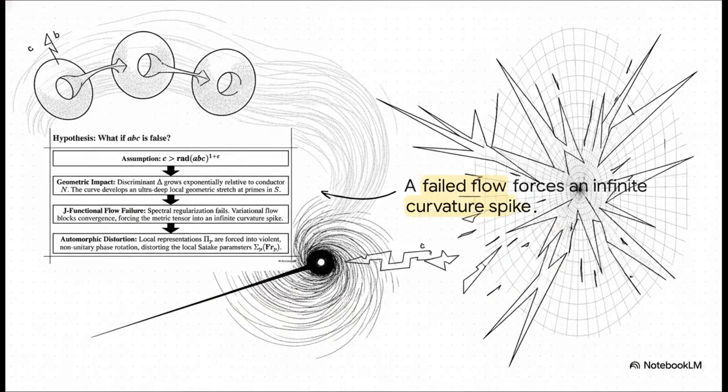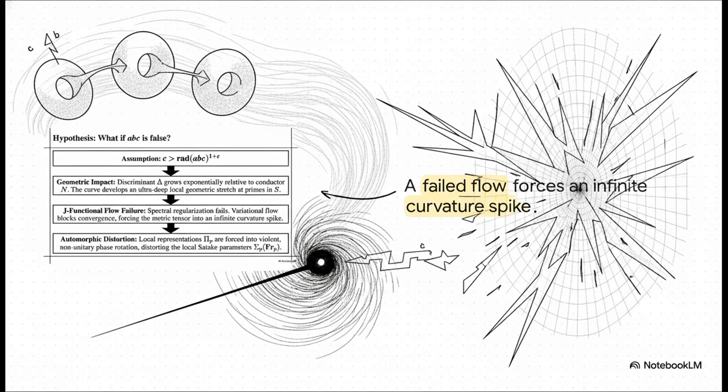Now, here's where things get, honestly, a bit mysterious and definitely a bit urgent. What happens if we assume the ABC conjecture is just false? Let's hypothesize a counterexample for a second. If we find a sequence of trios where C actually breaks the bounds, the discriminant of our Frey curve grows exponentially relative to its conductor. Geometrically, this means our curve develops this ultra-deep, infinite local stretch at those ramified primes.